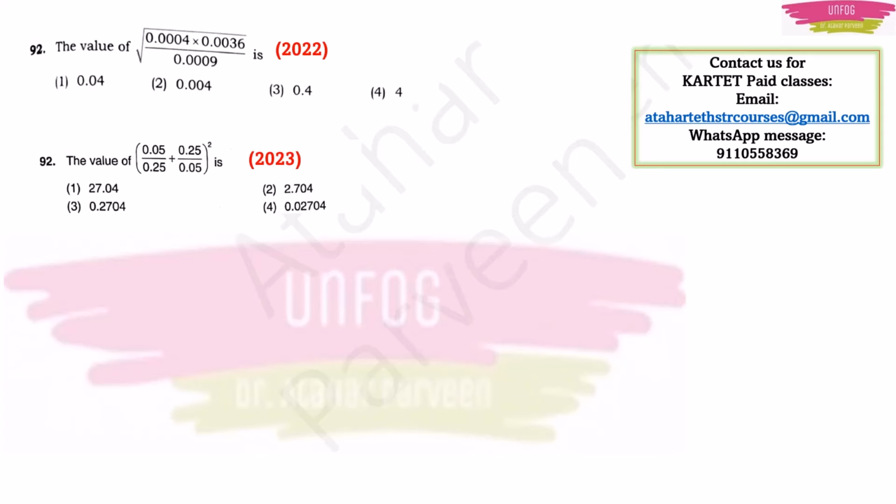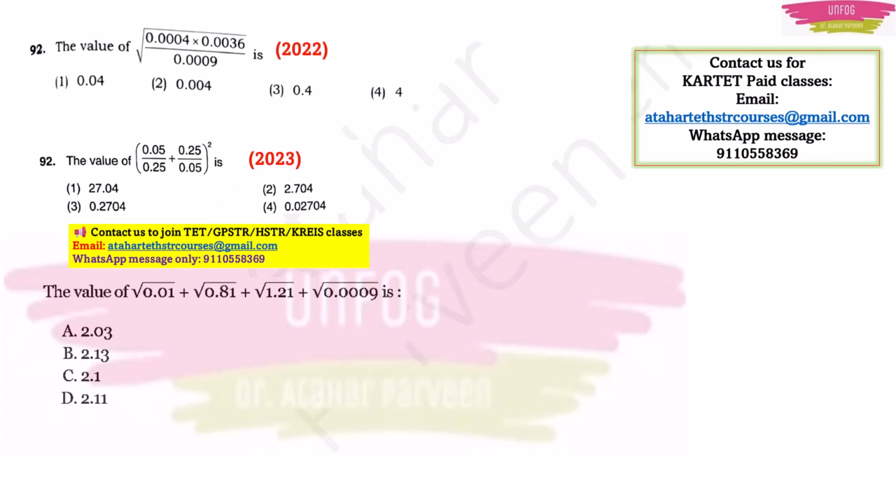So I have got this question from the 2022 question paper and another such question is from the 2023 question paper. Now these two questions belong to the chapter number system which carries 4 to 5 marks in our expected blueprint. Now based on this, I am going to give you 5 most important questions and I am sure that if you learn all these types of questions, you will surely answer the question based on this concept. Now I will give you the most expected questions and also the solutions to those questions. They can ask this type of question.